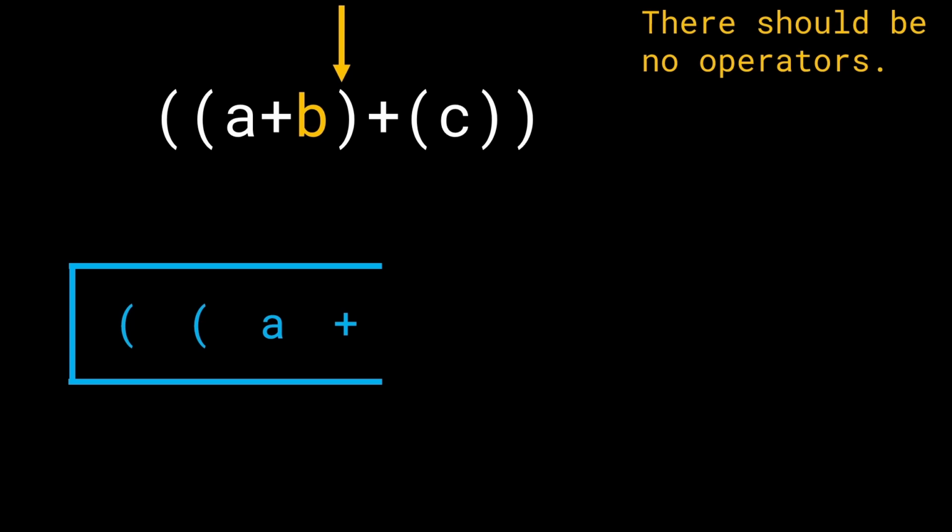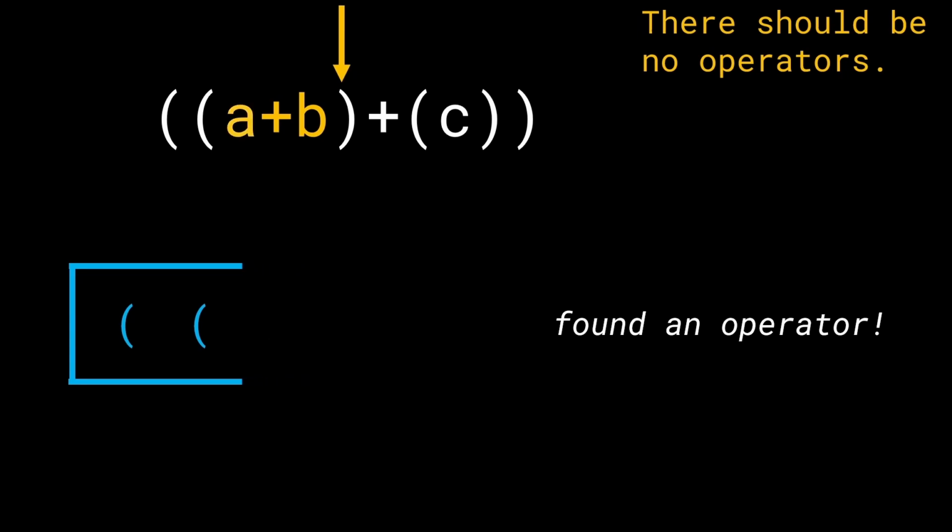Look at the condition on the top right. The question wants that there should be no operators if you want to have a redundant brace. In this case, we have found an operator. That means that the expression we're going to enwrap in these opening and closing round brackets is actually going to be a non-redundant one. We need those braces in this case. Again, that is just how the problem is defined. So since we have found an operator, let's keep that in mind, and we'll keep on popping these elements out one by one. So we pop out plus, and then we also pop out A.